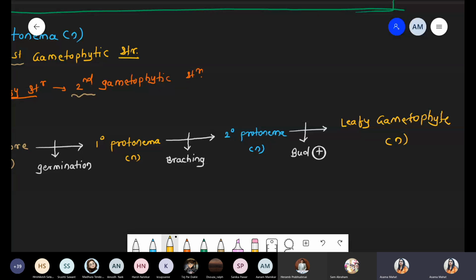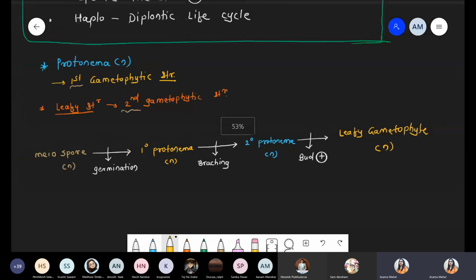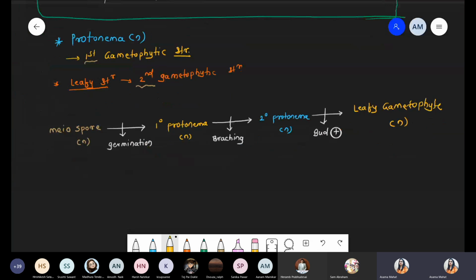Okay. Now, in this scenario, there is simply a conversion. So I'm drawing a simple diagrammatic representation. First there was a spore, called the meiospore, which is haploid in nature. This meiospore undergoes germination and produces the primary protonema. Primary protonema means a filamentous body like this. The body looks something like this. So these are called the primary protonema.